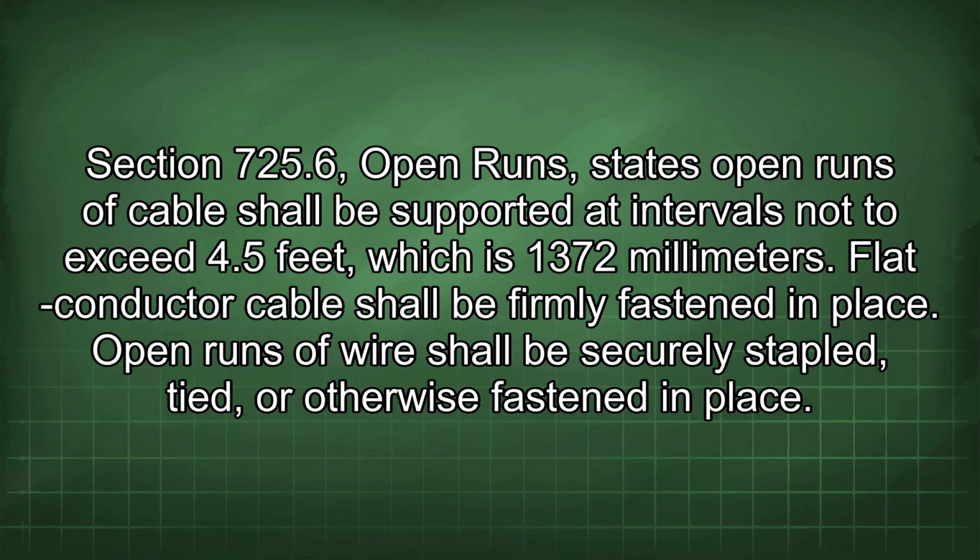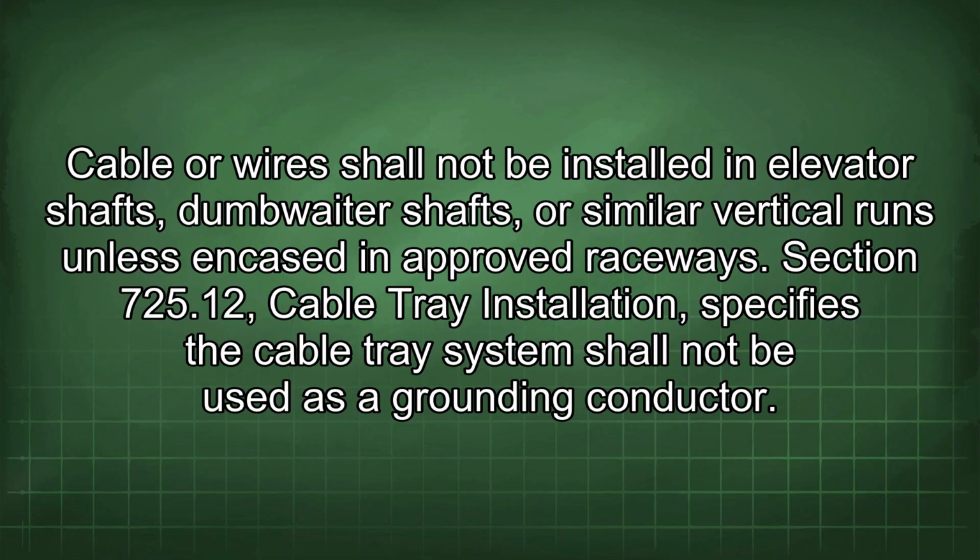Section 725.6 Open runs states open runs of cable shall be supported at intervals not to exceed 4.5 feet, which is 1372 millimeters. Cable shall be firmly fastened in place. Open runs of wire shall be securely stapled, tied, or otherwise fastened in place. Cable or wires shall not be installed in elevator shafts, dumbwaiter shafts, or similar vertical runs unless encased in approved raceways.